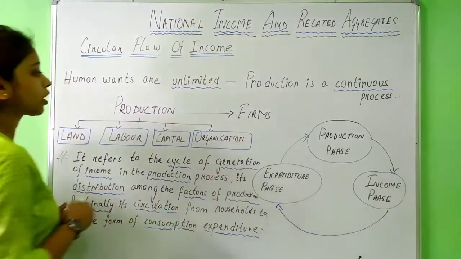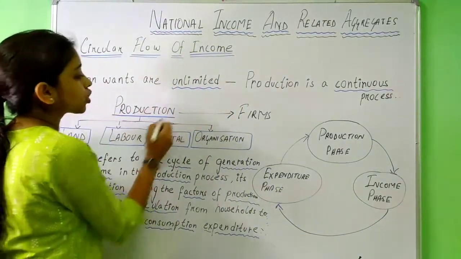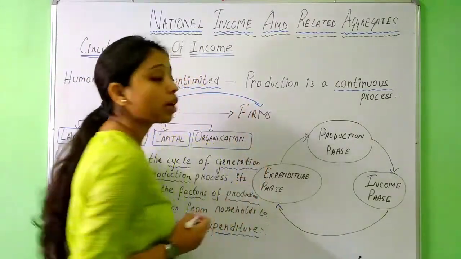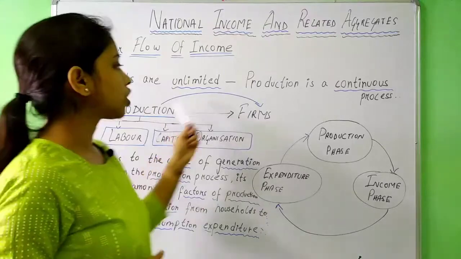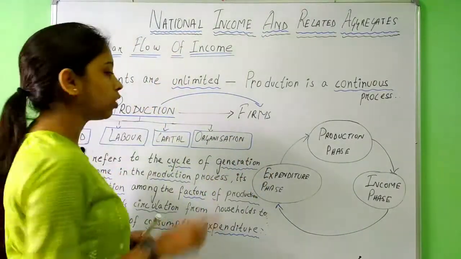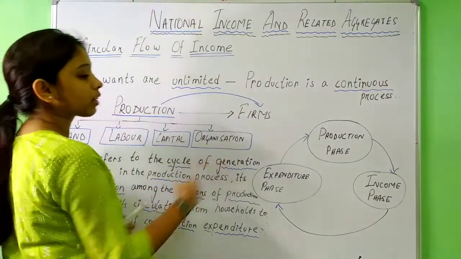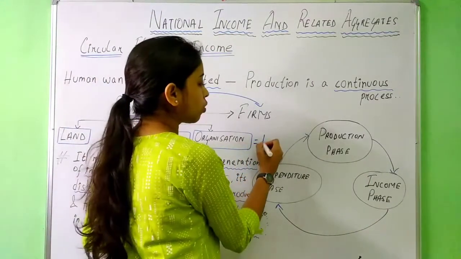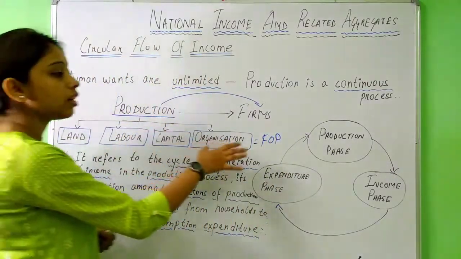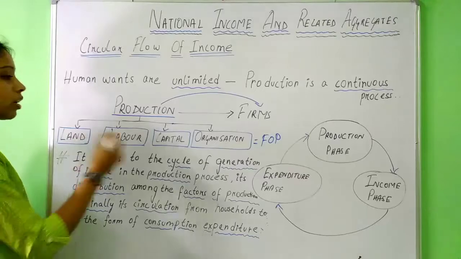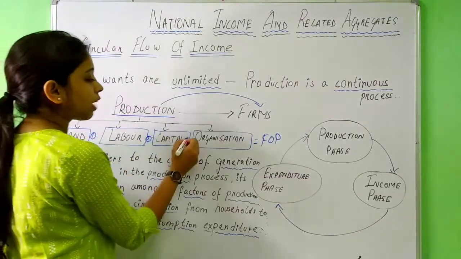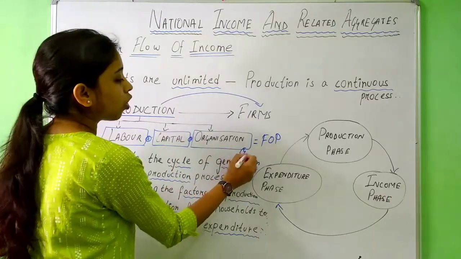Now coming to production, how is production possible? Production is generally done by firms. Now any kind of production is possible only with the help of these four factors of production. That means these four things help in the process of production. So what are these four things? We have the land, we have the labor, we have the capital, and we have the organization.